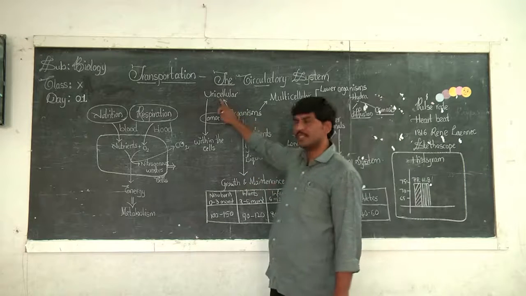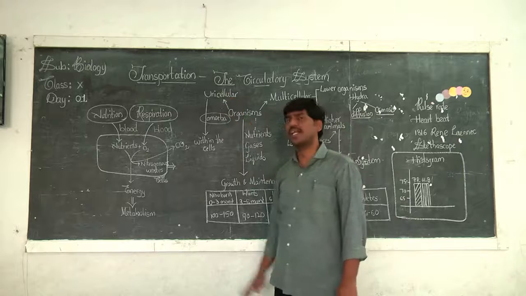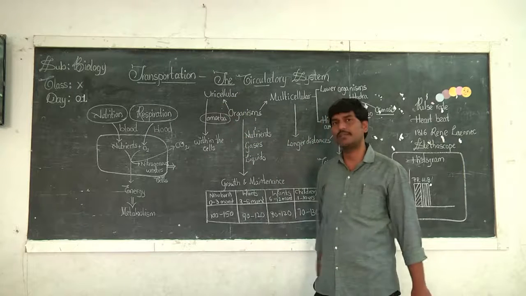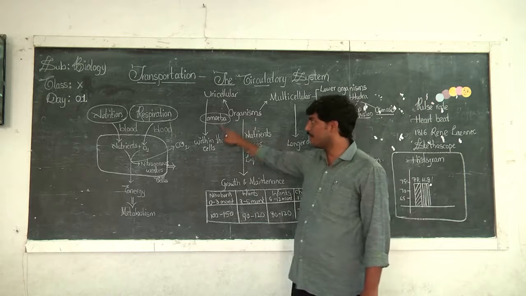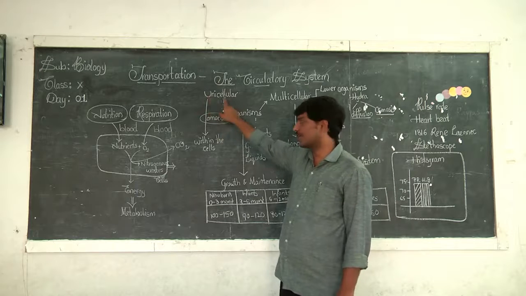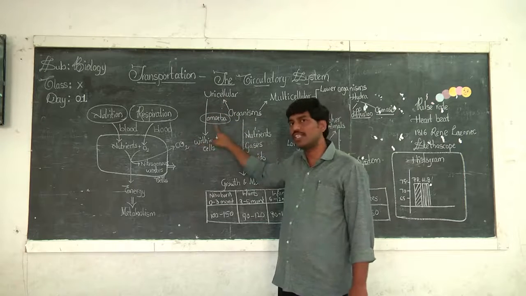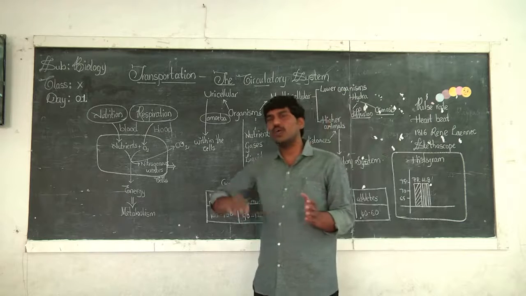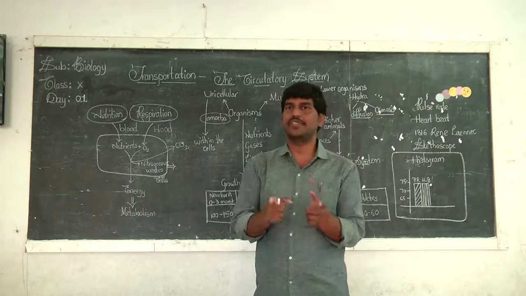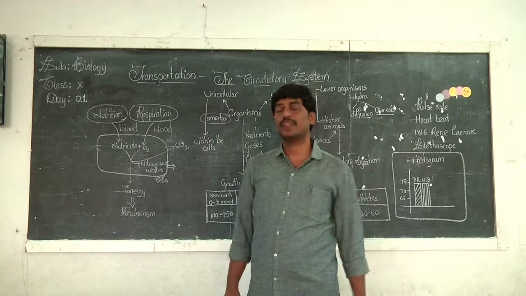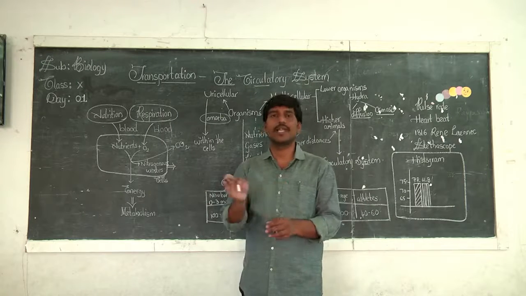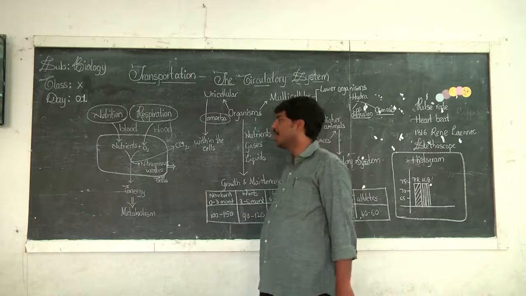Now, the best example of a unicellular organism, which we have been studying from the 7th class onwards, is the amoeba. In the case of amoeba, transportation or circulation takes place within the cell. So it need not go away from the cell. Why? Because it is unicellular, it is only one cell. The transportation is done only within the cell because of the cytoplasmic movements.